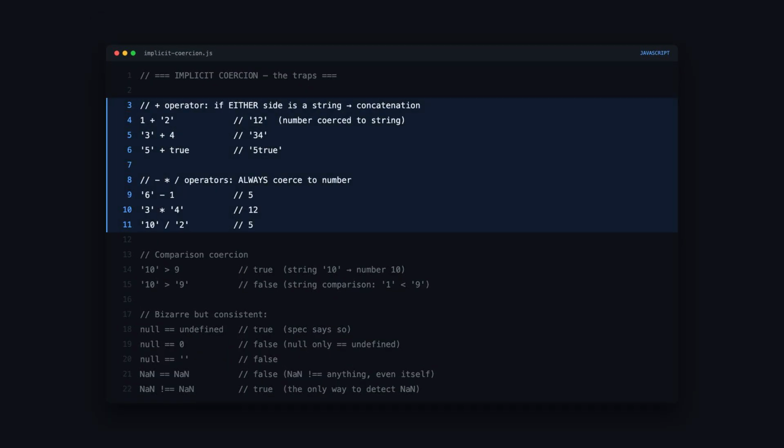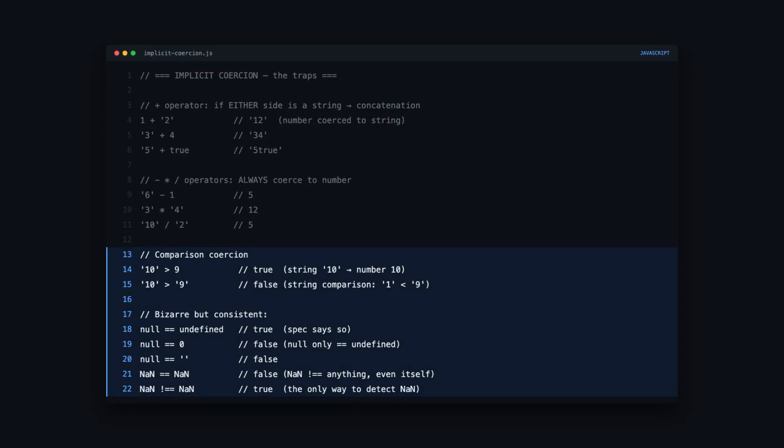Implicit coercion is when JavaScript converts types behind your back. The plus operator is the main trap. If either side is a string, it concatenates. 1 plus the string 2 gives you the string 12, not 3. But minus, multiply, and divide always coerce to number. The string 6 minus 1 is 5. This asymmetry is why people hate JavaScript coercion. Plus does one thing, minus does another.